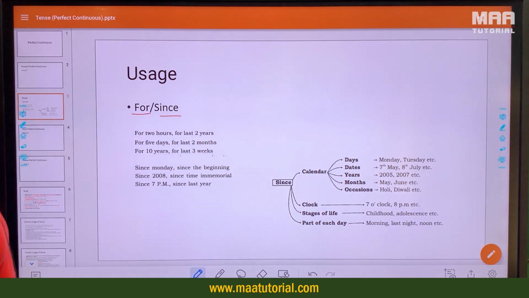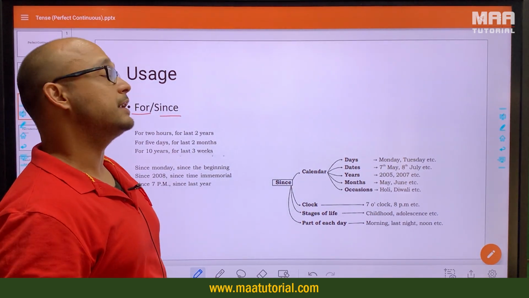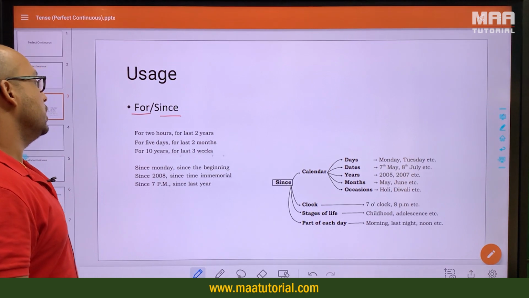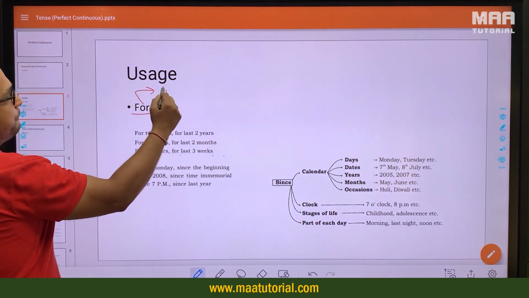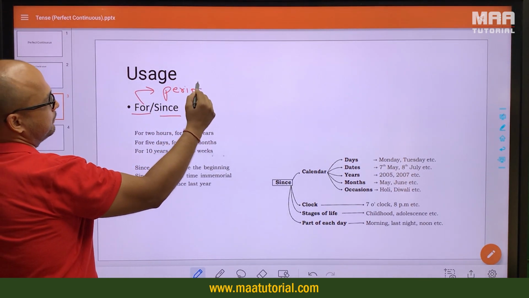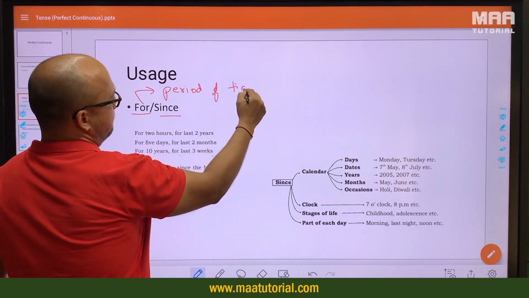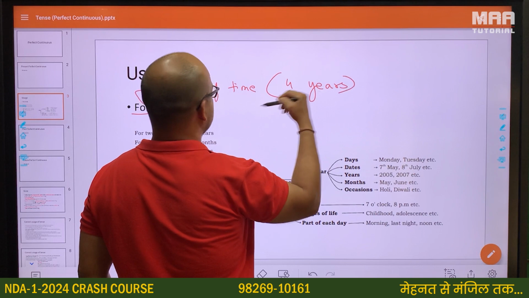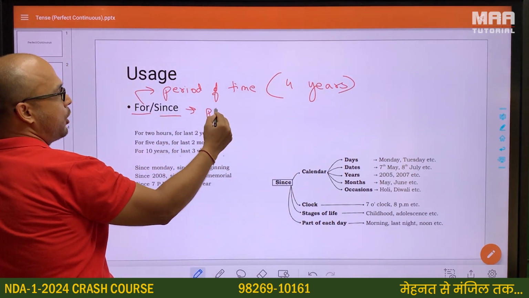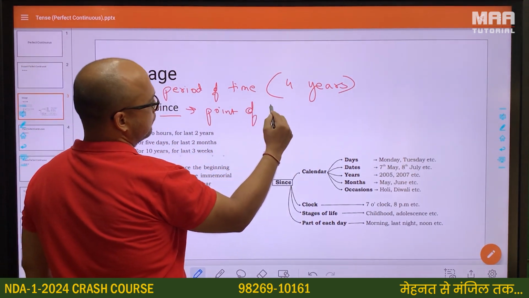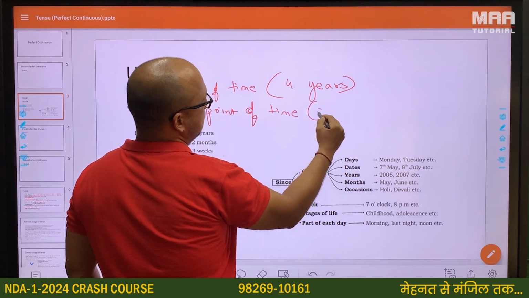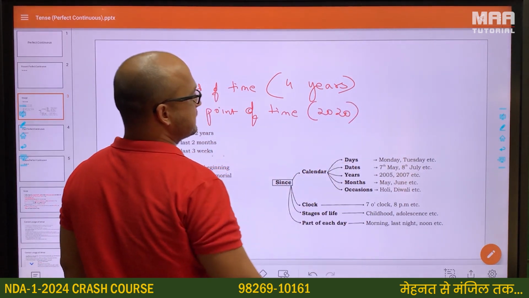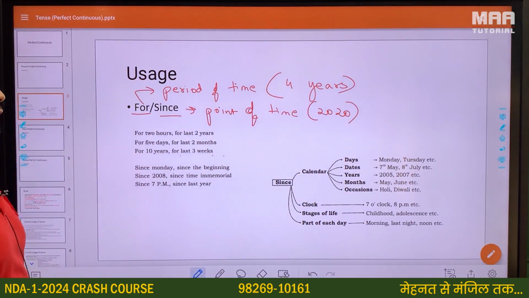So let's do the difference between for and since as we just read. If you're using for and since in the perfect or the perfect continuous tense, what might it mean? So for is used for a period of time, for example, 4 years. And since is used for a point of time, for example, 2020. So I have been doing it since 2020. I have been doing it for 4 years.